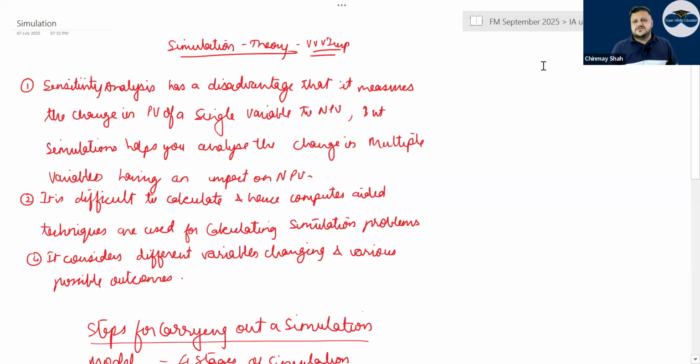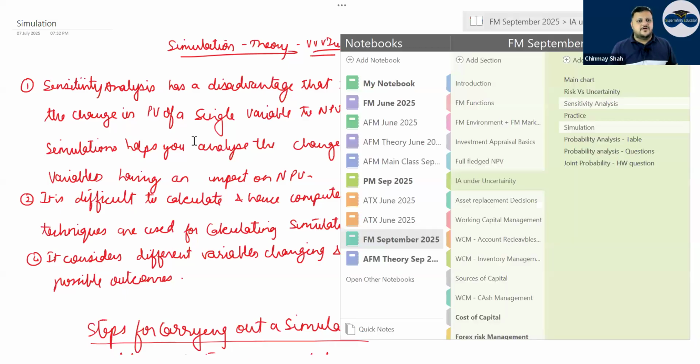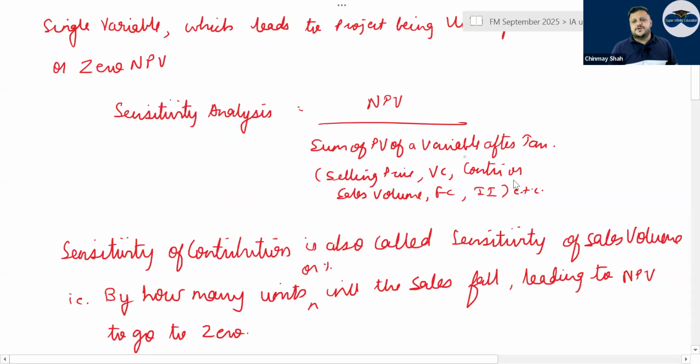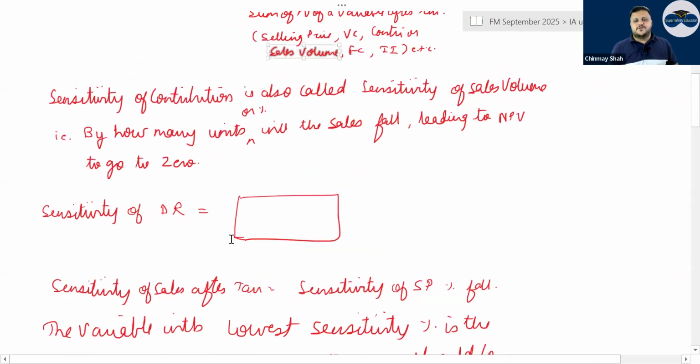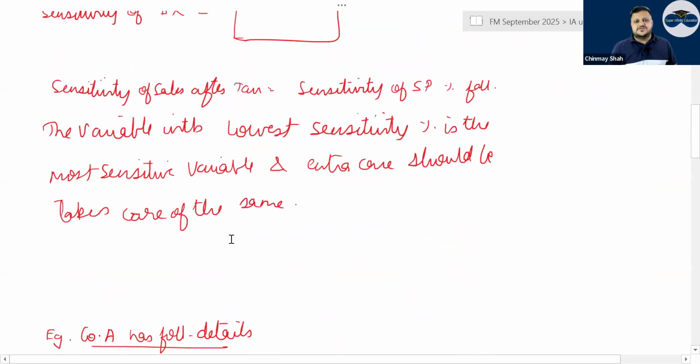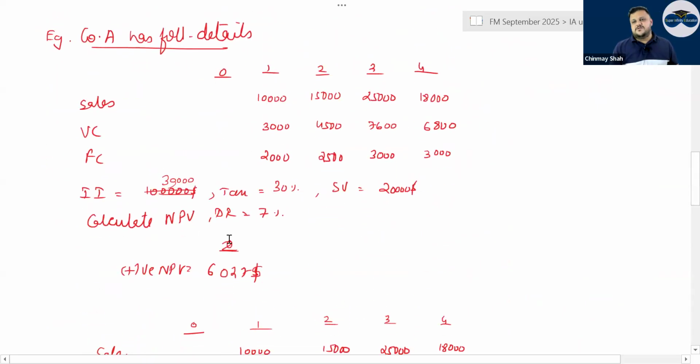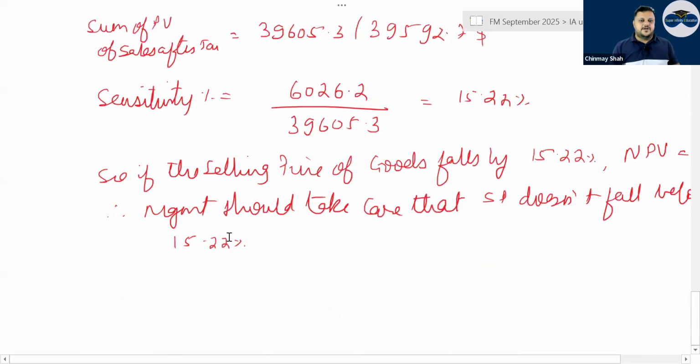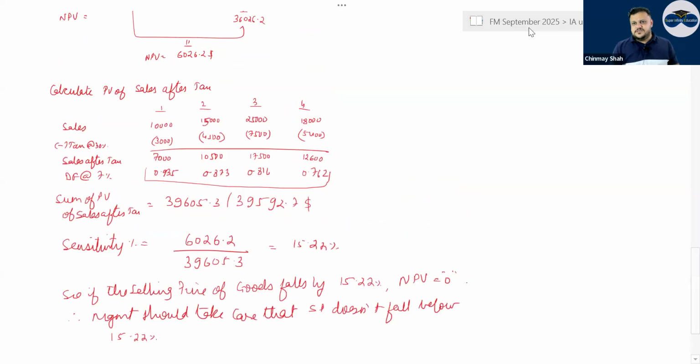Then simulation is what? Okay, sensitivity. So sensitivity analysis, always remember when it asks for contribution or sales volume, it will be one and the same thing, correct? Sensitivity of contribution is also called sensitivity of sales volume, correct? So sensitivity of sales after tax is nothing but the sensitivity of selling price falling, right? Then which makes the NPV go to 0, correct? So wherever positive cash flows have to fall, percentage fall. Negative cash flows, the variable cost or something has to go up, right? Then you could have a look at the question that we have solved.